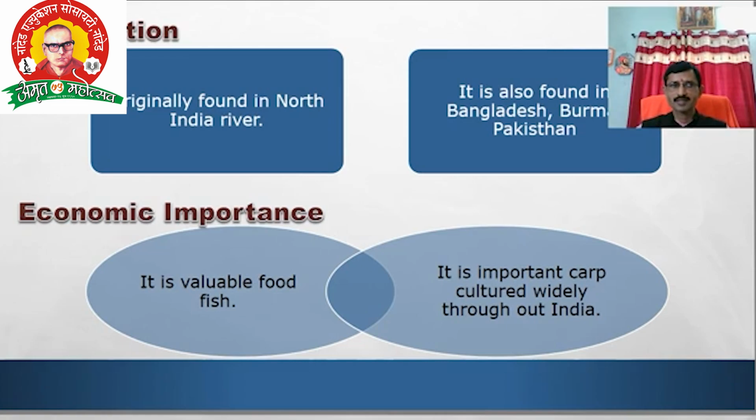The last aspect is the economic importance. Why is it economically important for us or people? Because it is a commercial fish. It has more value in the market of India. Mrigal is a valuable food fish. It is a tasty food fish. Vitamins A and D are present in the fish. It is an important carp, cultured widely throughout India. This is one of the important points, that it is cultured more and more throughout India. Okay.